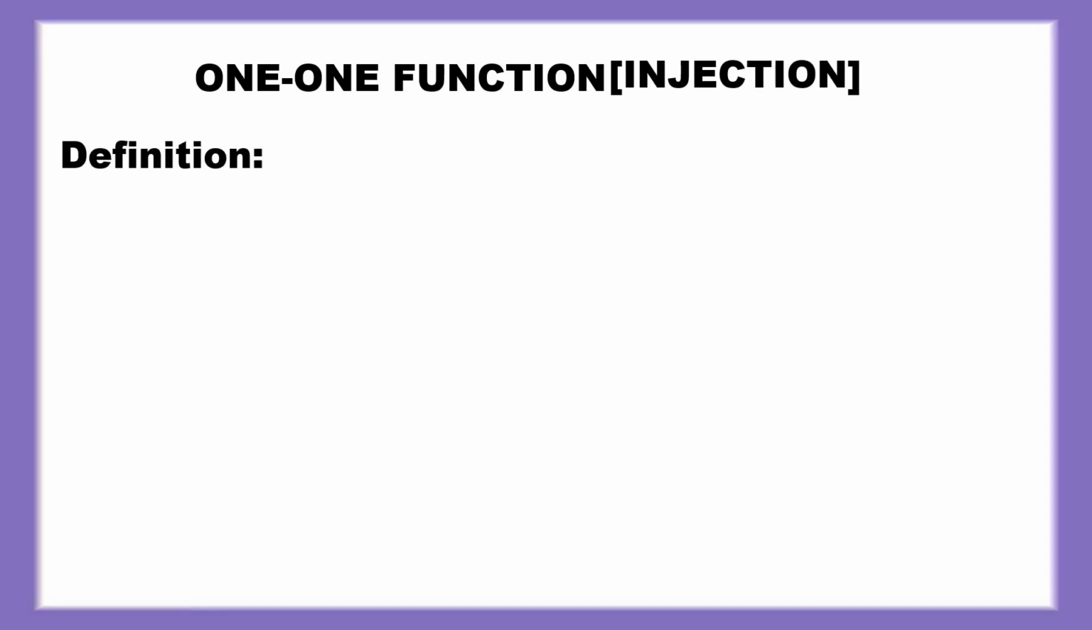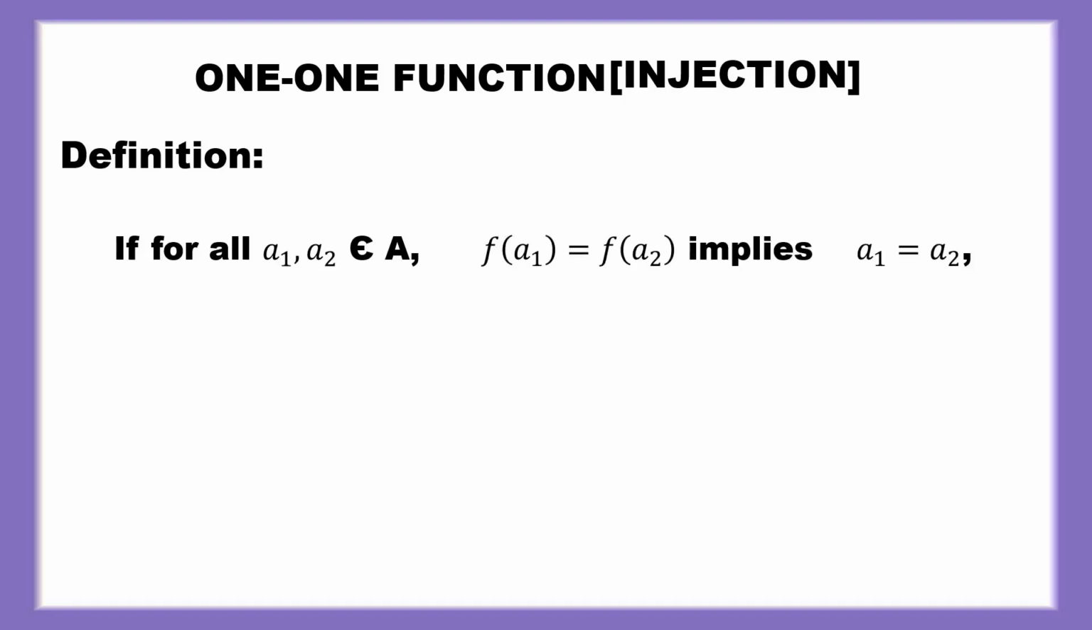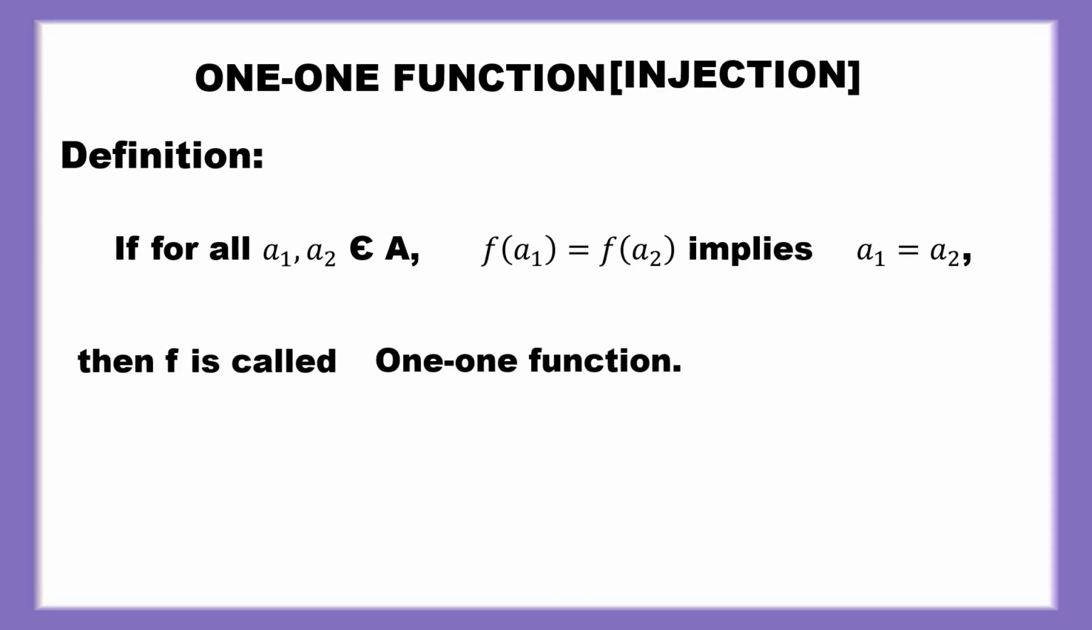Definition of one function: if for all a1, a2 belongs to A, f of a1 is equal to f of a2 implies a1 is equal to a2, then f is called one function.